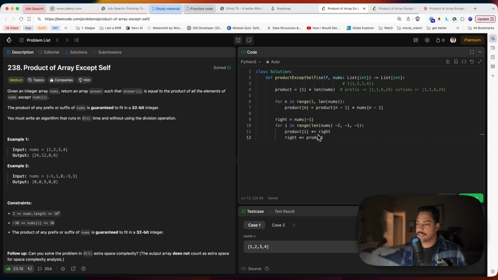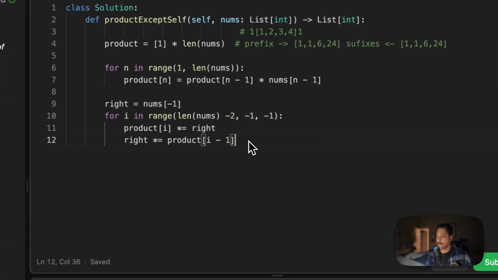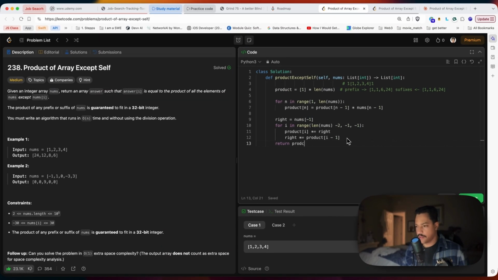multiplying product I times right, and then I'm multiplying right by the product of I. I don't think this is right, because I'm saying I -1. Let me see, return product. I don't think this is right.